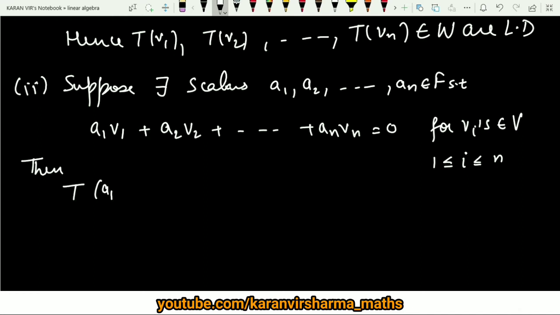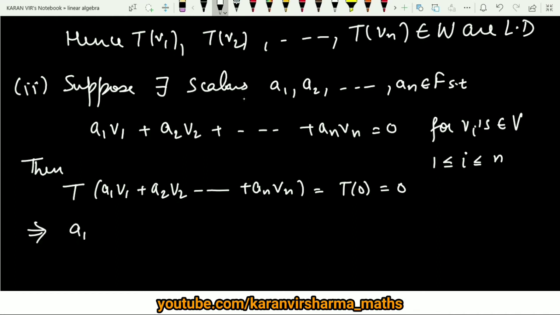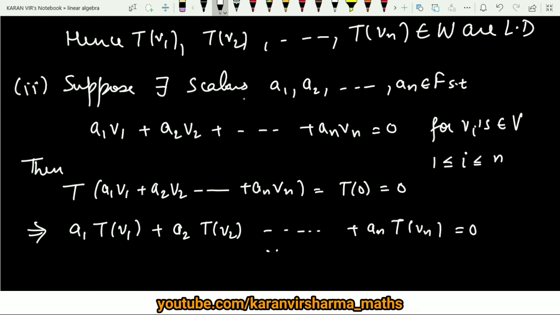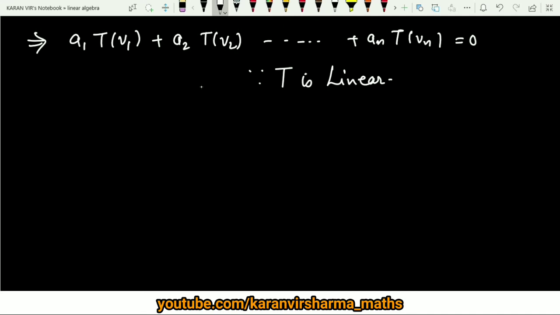T of a1 v1 plus a2 v2 and so on to an vn is equal to T of 0, which is 0. Again using the property of linearity, this comes out to be a1 T of v1 plus a2 T of v2 and so on to an T of vn is equal to 0. Why have we applied this? Because T is linear.